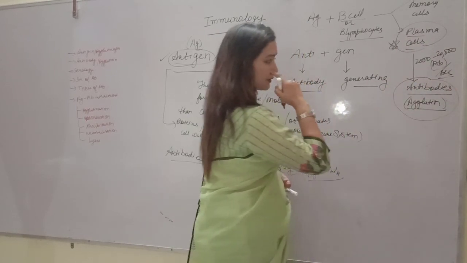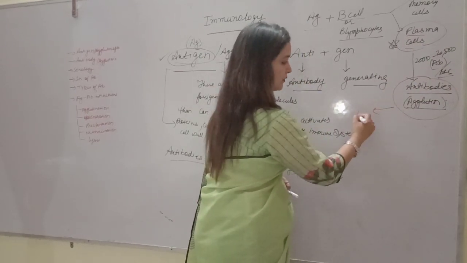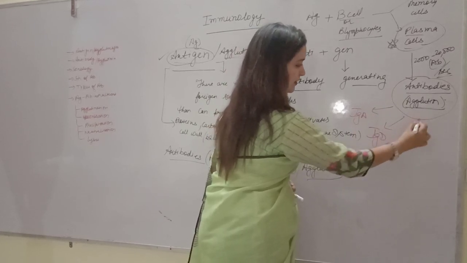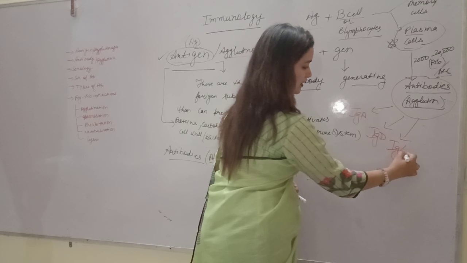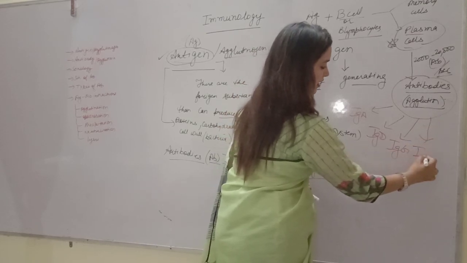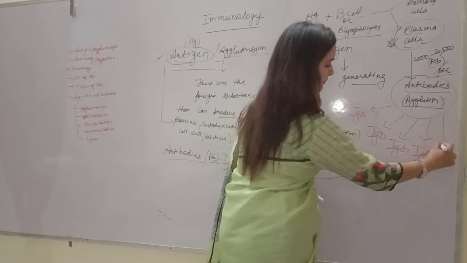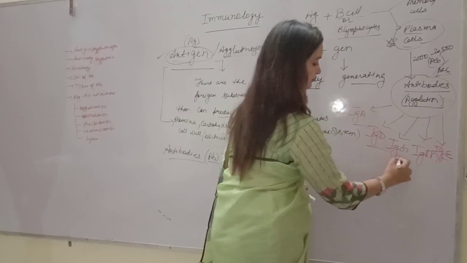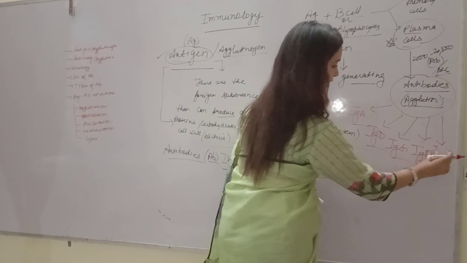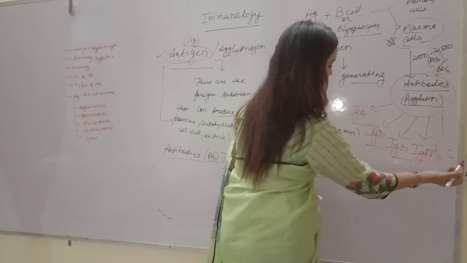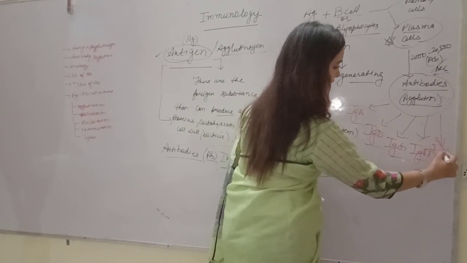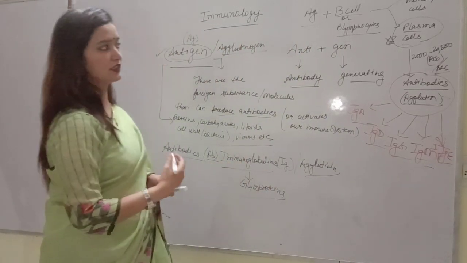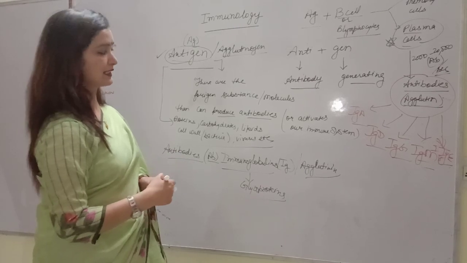These antibodies may be of different types: IgA, IgD, IgG, IgM, IgE. So these are different types of antibodies produced by plasma cells.